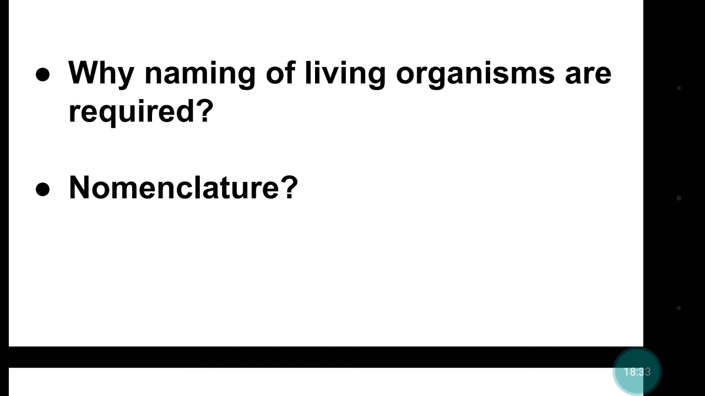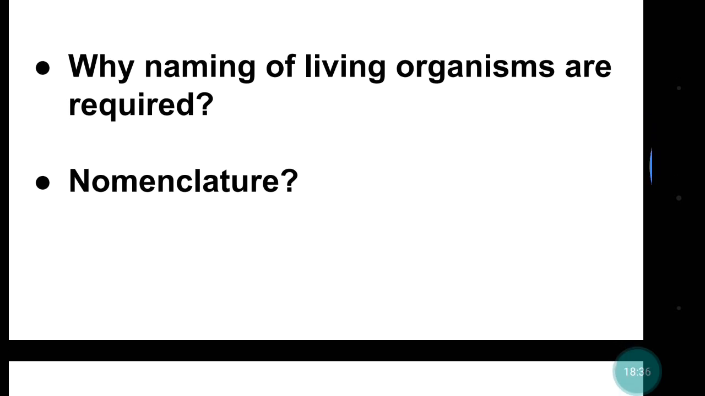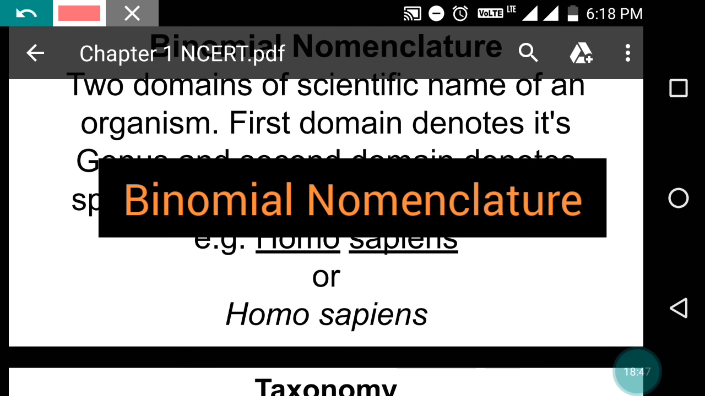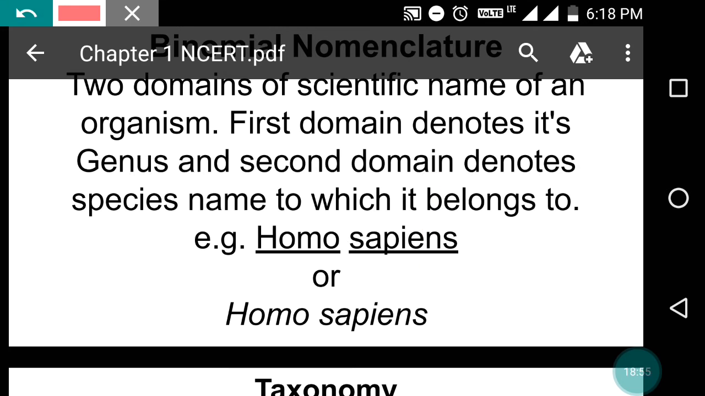Nomenclature is nothing but naming an organism in the scientific way. What is binomial nomenclature? Binomial nomenclature is naming an organism according to certain rules. So here you can see Homo sapiens. Homo sapiens is the scientific name of human. It has two names. Homo represents the genus name, and sapiens represents the species name. So Homo starts with a capital letter H, and sapiens starts with a small letter s, and it is underlined.